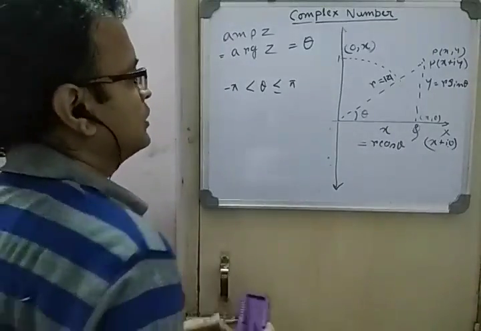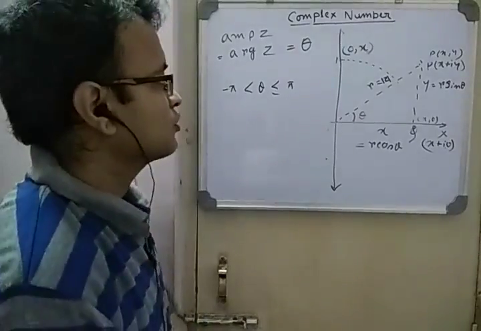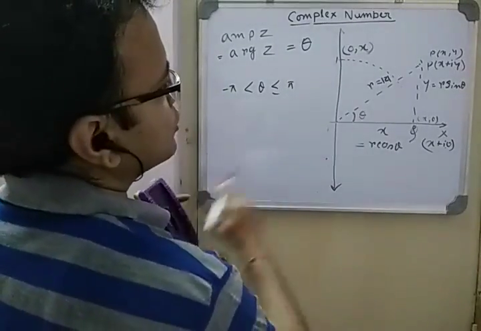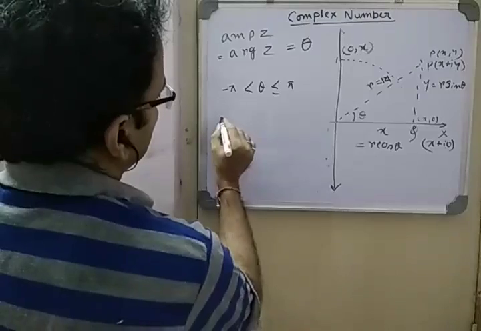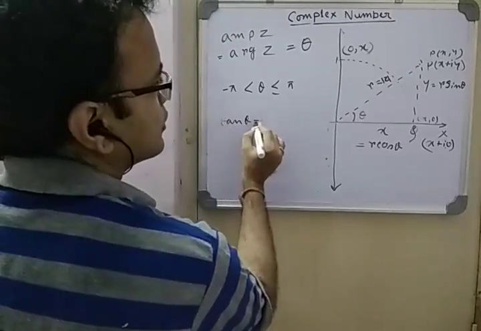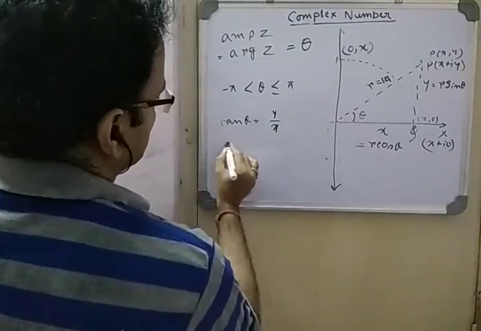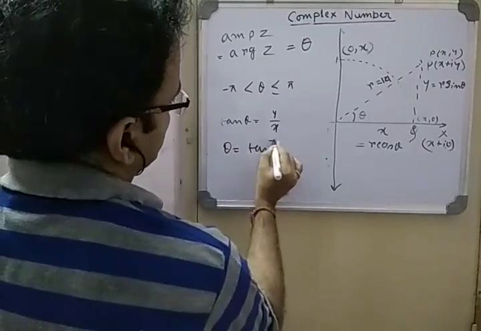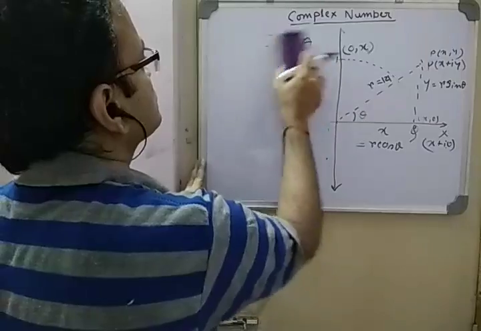Okay, it is called a principal value. Now what is the value of theta? Theta equal to, we know from this picture, what is theta? Tan theta is y by x. So theta is tan inverse y by x.